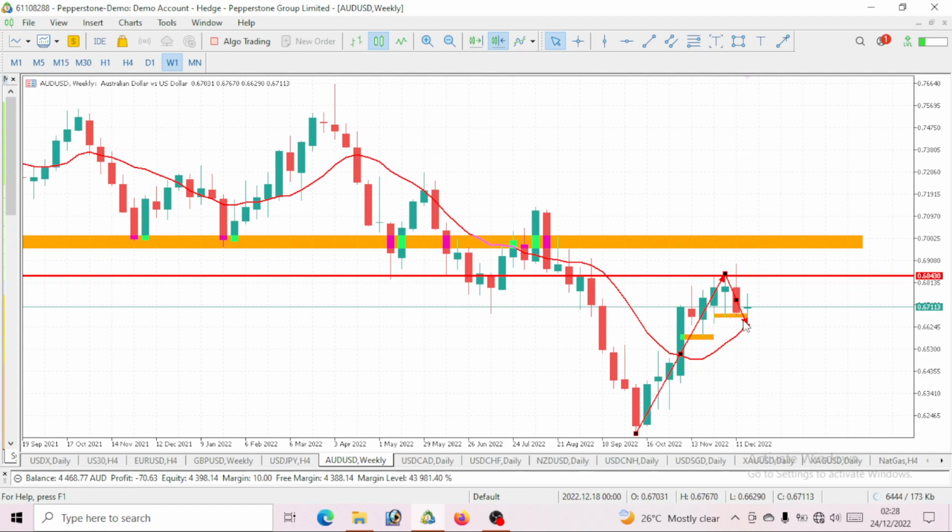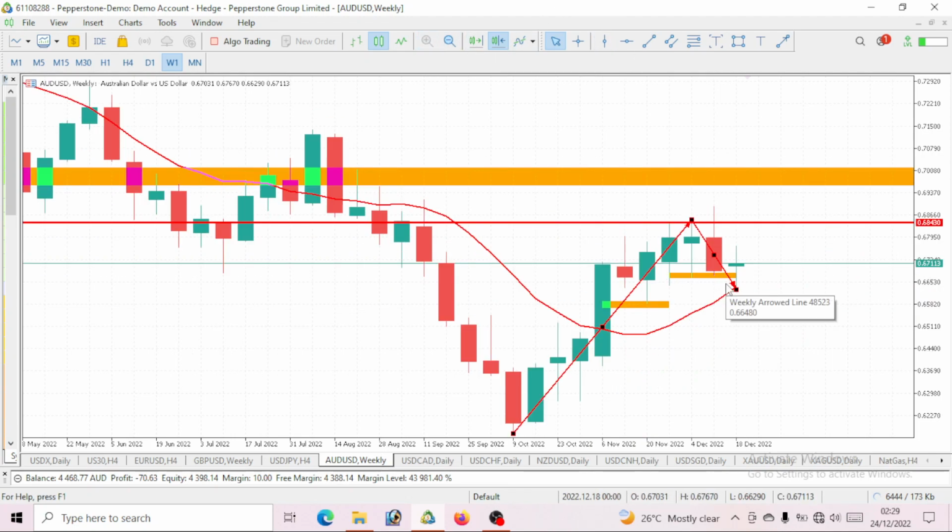But let's see for this week, right? To be able to predict this price for this week, we want to see our AUD USD open and close bullish. We see that this week that just finished, we actually opened and closed bullish with a huge candlestick wick sticking out. You can also see on the weekly time frame that price is still trading above this moving average. So if eventually price drops below and breaks our 10 period moving average, then that will serve as a confirmation that AUD USD is now on a bearish move.